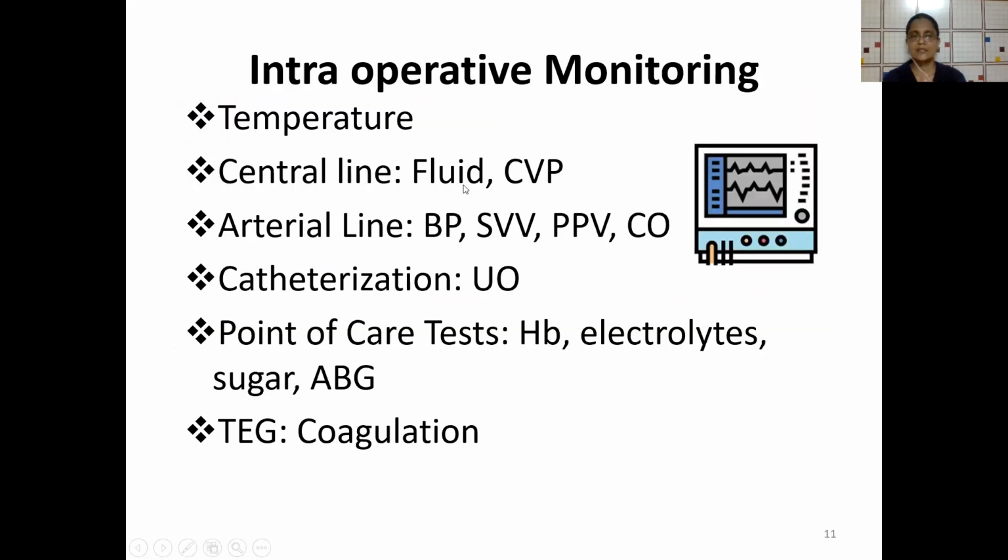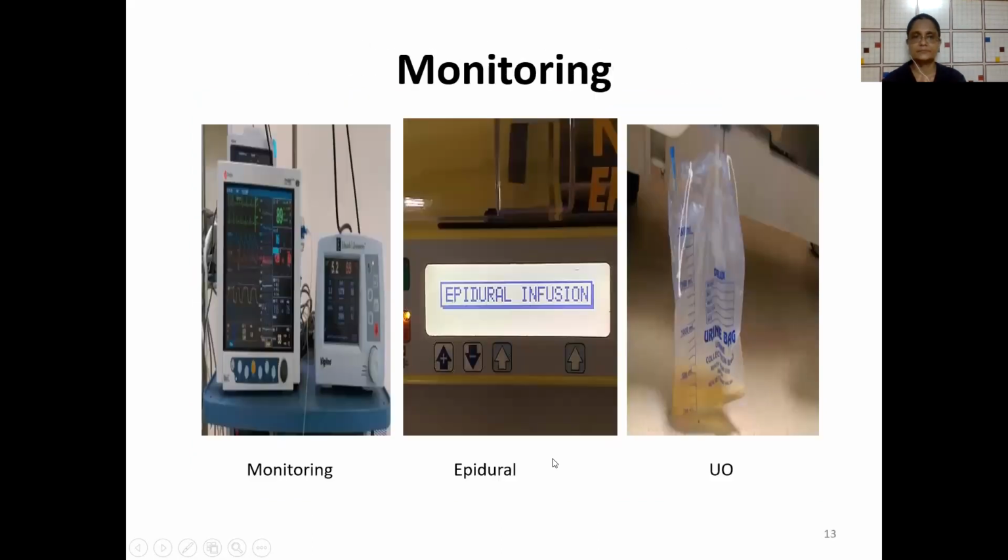Monitor the temperature. A central line is inserted to give fluids as well as for CVP monitoring, and an arterial line to get the blood pressure, stroke volume variation, pulse pressure variation, and cardiac output. Catheterization is done to monitor urine output. Point of care tests are usually possible and are done using cartridges for hemoglobin, electrolytes, sugar, ABG, and lactate. So you get the values within a few minutes on the operation table itself, without relying on the labs and the transport delays that may be there. TEG, if available, would help if massive coagulopathy is occurring.